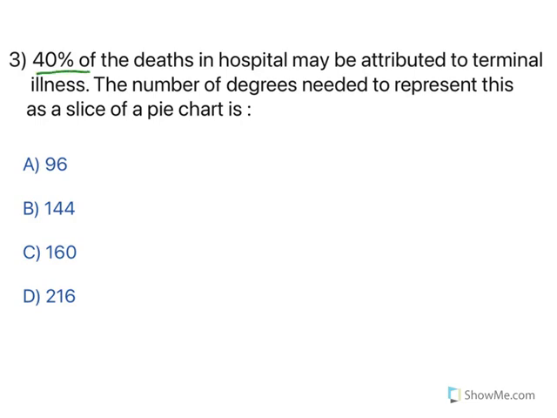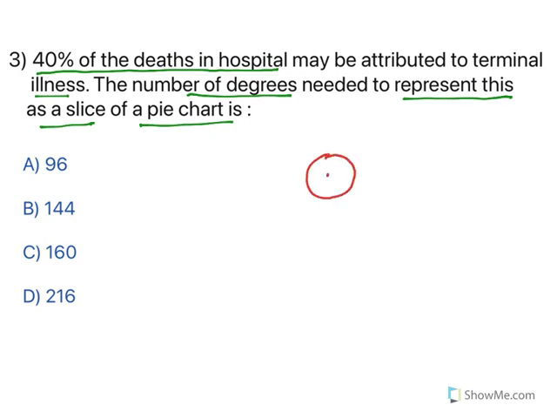Now 40% of the deaths in a hospital may be attributed to terminal illness. The number of degrees needed to represent this as a slice of a pie chart is. Now you need to understand about pie charts. Pie charts will be given like this. What happens is there will be slices like this. This particular part is known as a slice. So this portion is represented as a particular population or a particular thing. So this is what is called a pie chart.